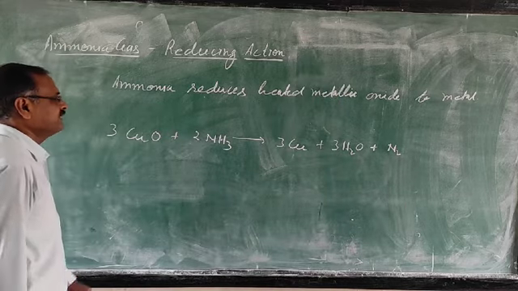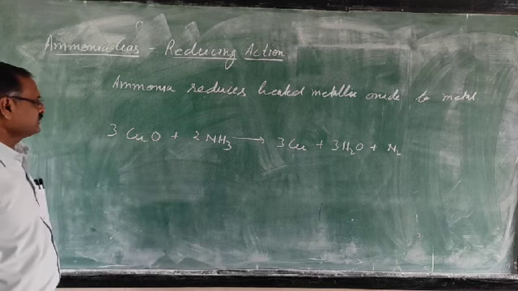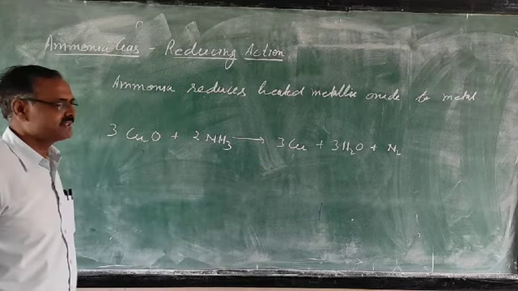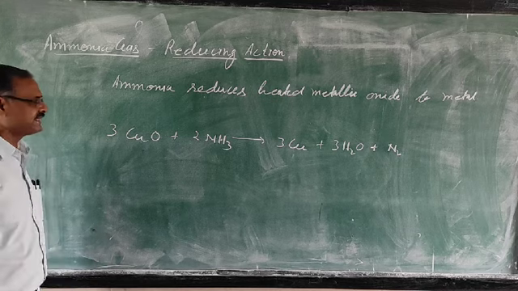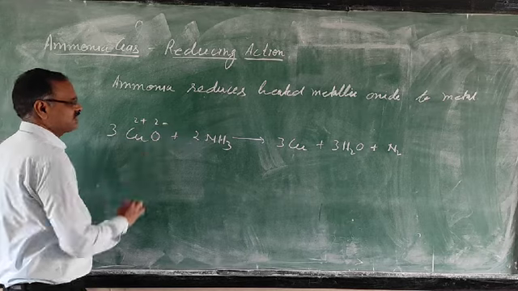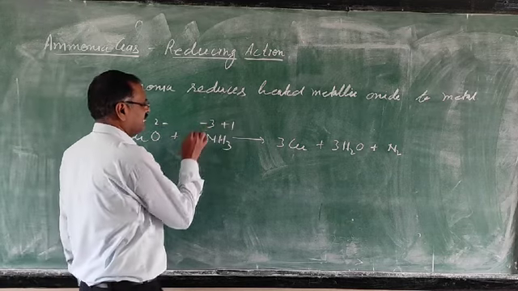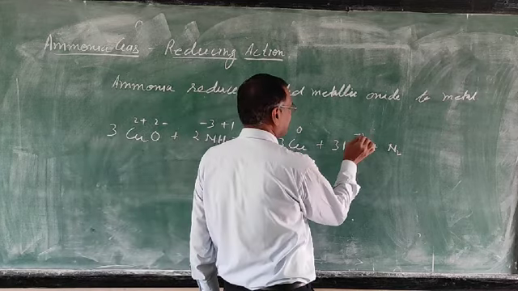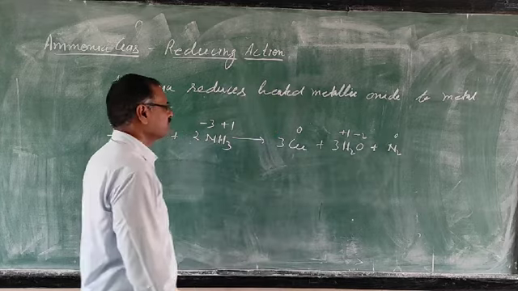So in this reaction, ammonia is used as a reducing agent and this copper oxide is reduced to copper. Let us see how ammonia is used as a reducing agent. Copper plus 2, oxygen minus 2, hydrogen plus 1, nitrogen minus 3; copper here 0, oxygen minus 2, hydrogen plus 1, nitrogen 0.